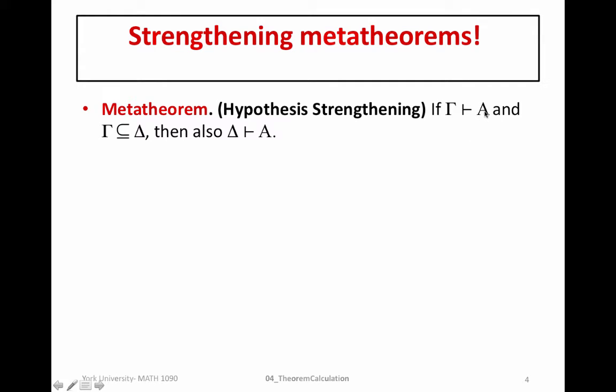And all it says is that if we have a proof of A from the assumptions in gamma, and we take more assumptions, we can also prove A using the assumptions in delta. Right? So essentially, we simply don't need to use those extra assumptions that we have, and we get the same proof here.